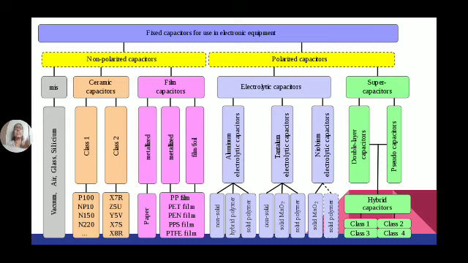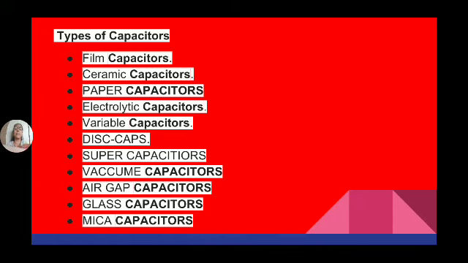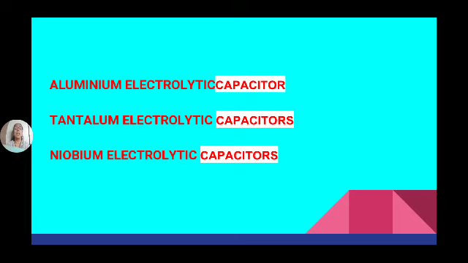And in non-polarized capacitors, we have different types: vacuum capacitors, air capacitors, glass capacitors, mica capacitors, ceramic capacitors, like this. Air, glass, mica, paper, ceramic, these come under fixed capacitors. And aluminium electrolytic capacitor, tantalum electrolytic capacitor, and niobium electrolytic capacitor.